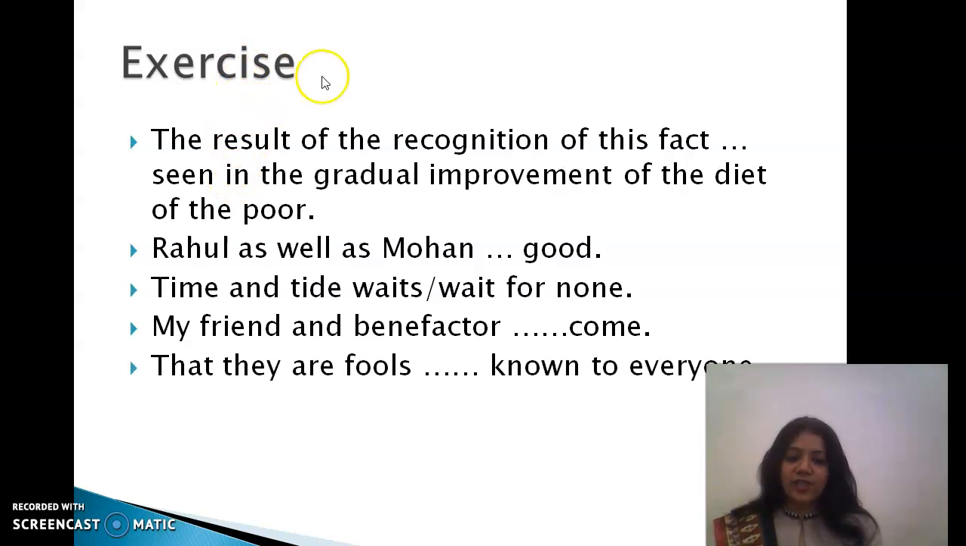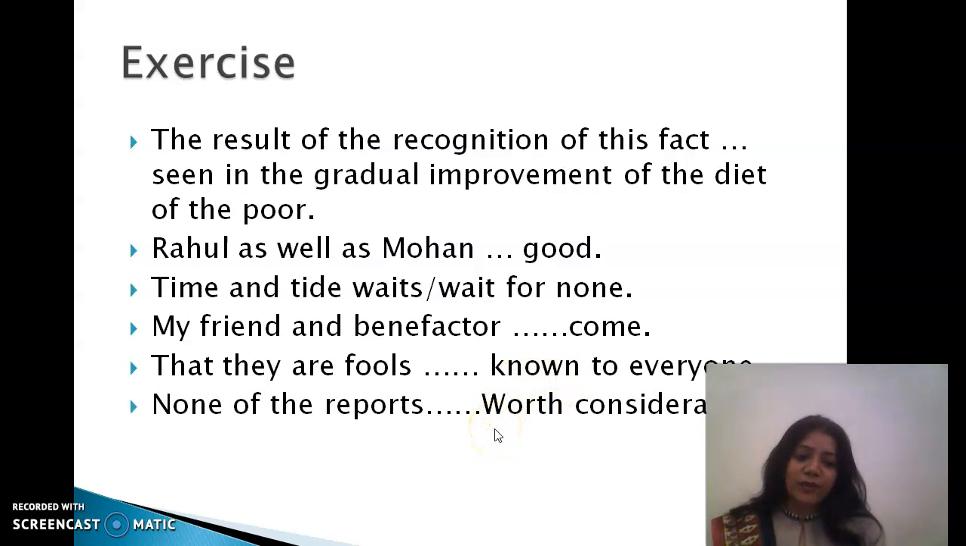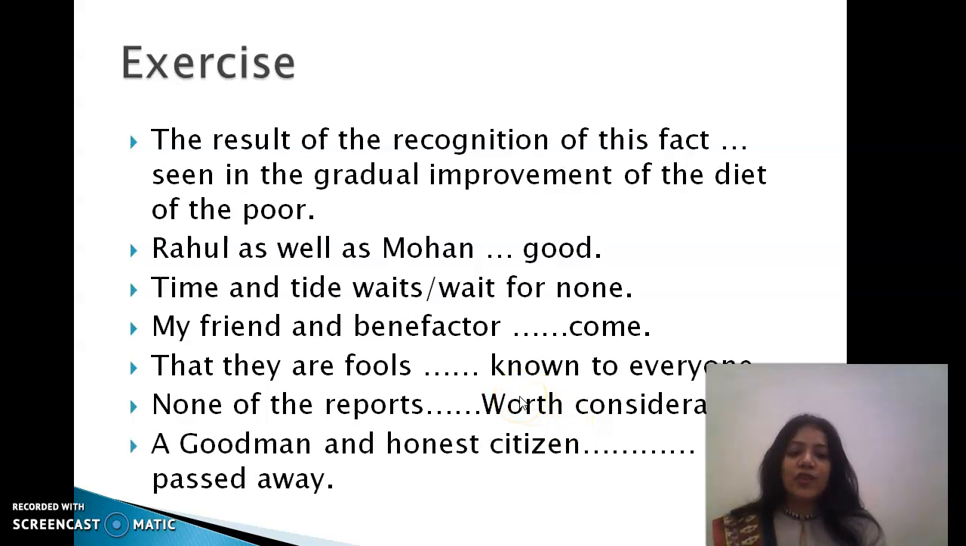That they are fools. Here we have to see what the subject is. The subject is actually the fact that. The fact is hidden here. So we'll be using a singular verb. The fact that they are fools is known to everyone. None of the reports, one of the reports, same, is worth consideration. A good man and honest citizen. Now look here. Here we see an article before good man, but we do not see an article before honest. That is a clear indication that they both refer to one person, and therefore we'll be using a singular helping verb which is has.